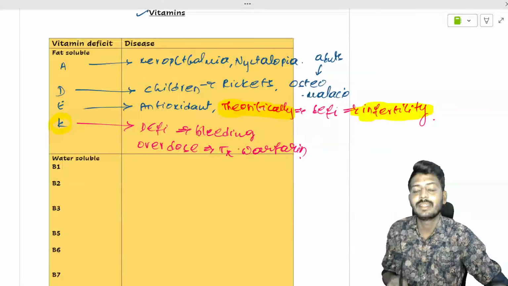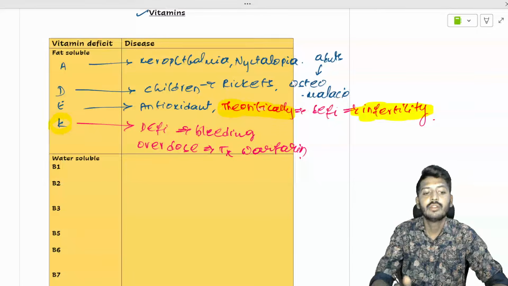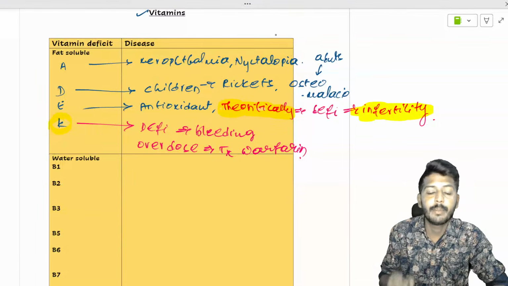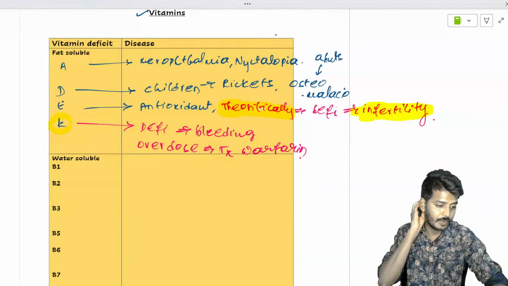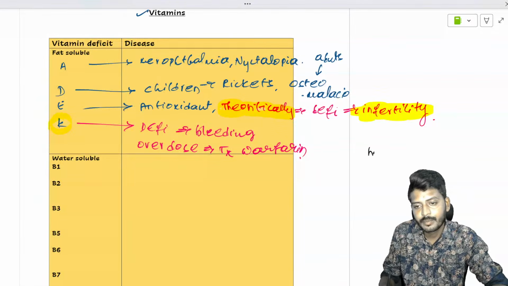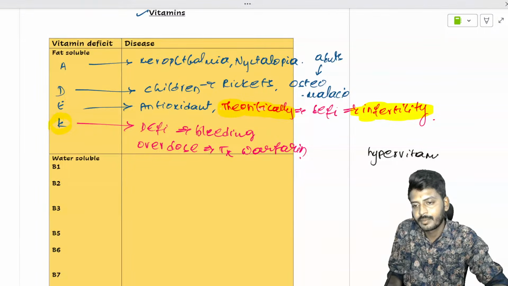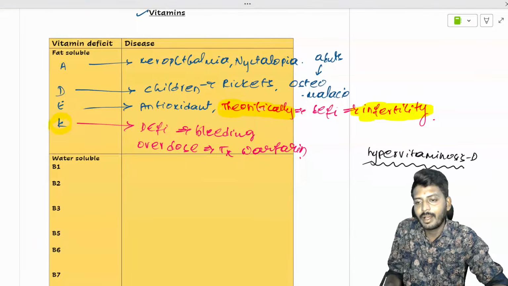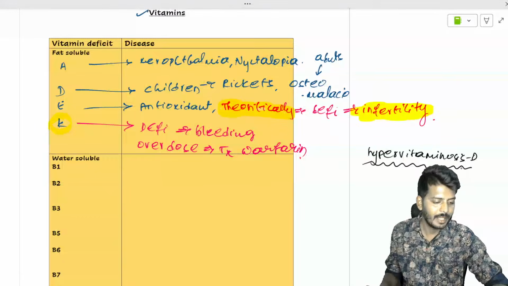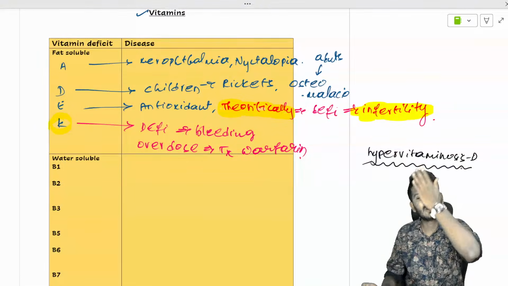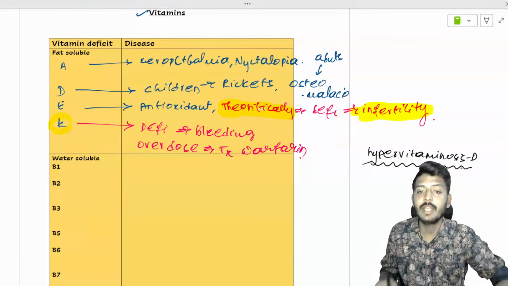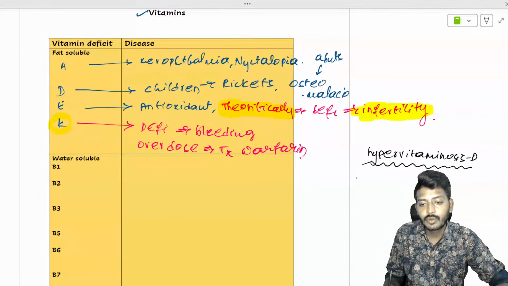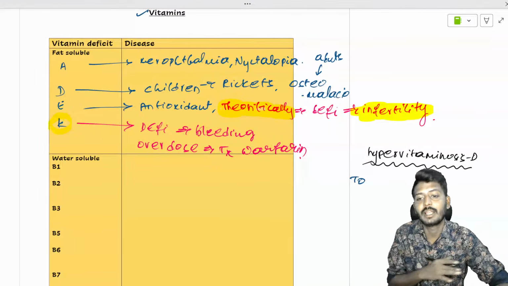And here I'm guessing it hasn't been asked yet, so they might ask you one of the main important questions: hypervitaminosis D. Till now they haven't asked in the last 2 years, but there is a probability they might ask you the question about hypervitaminosis D.